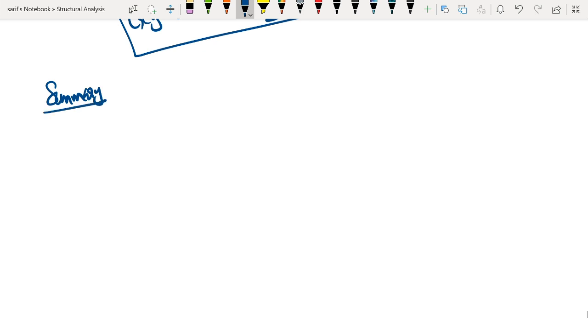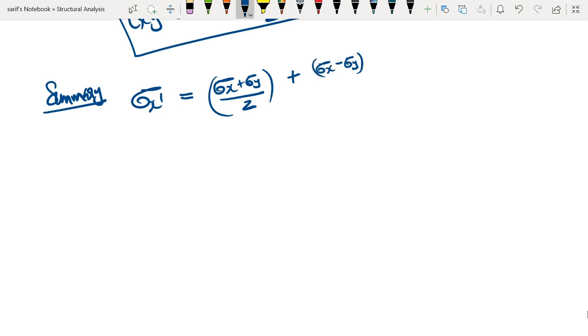the summary of stresses on inclined planes is as follows. Sigma x dash is the stress along the x dash plane. How do we find that? That is going to be sigma x plus sigma y divided by 2. This is the first term. Next term is plus sigma x minus sigma y divided by 2.